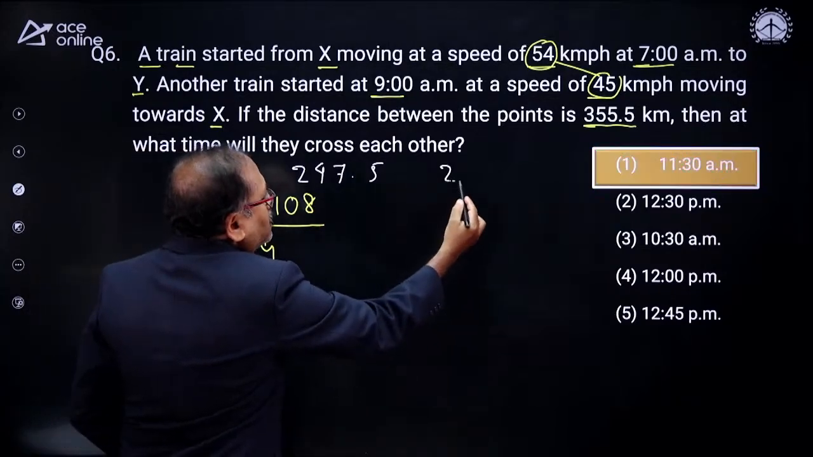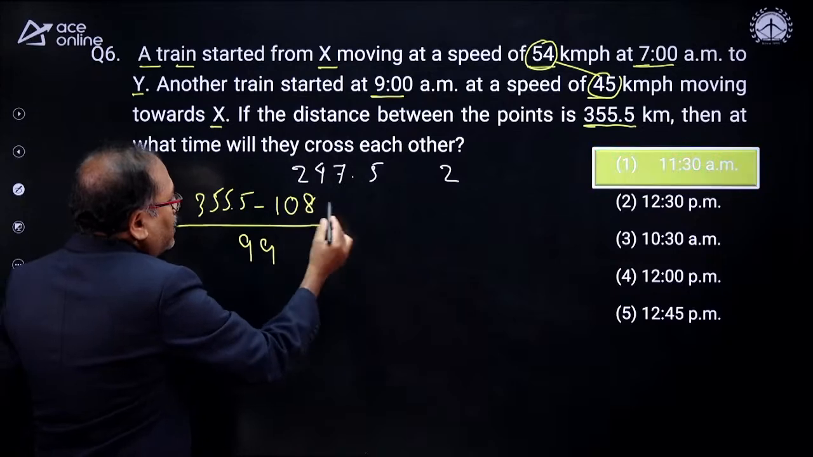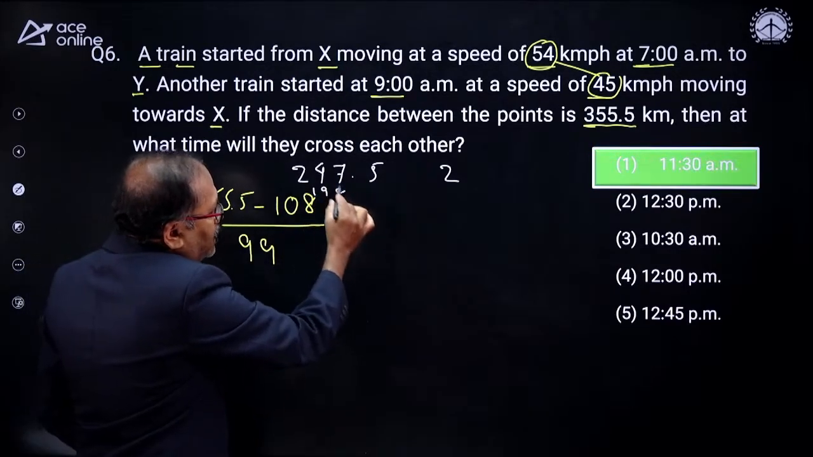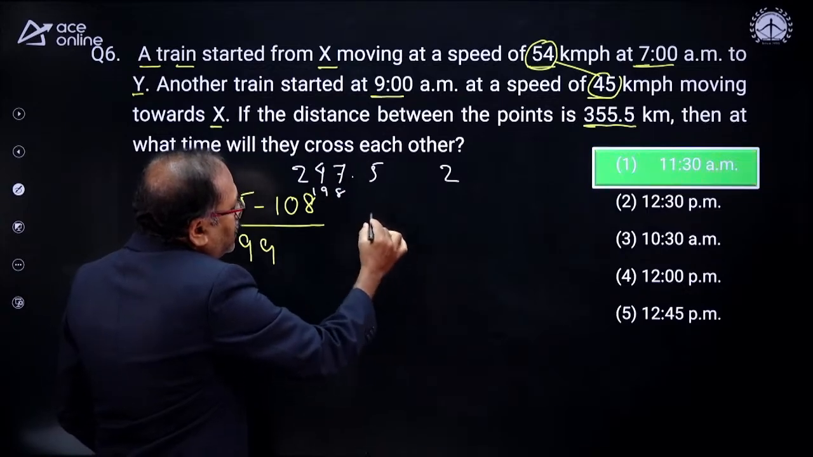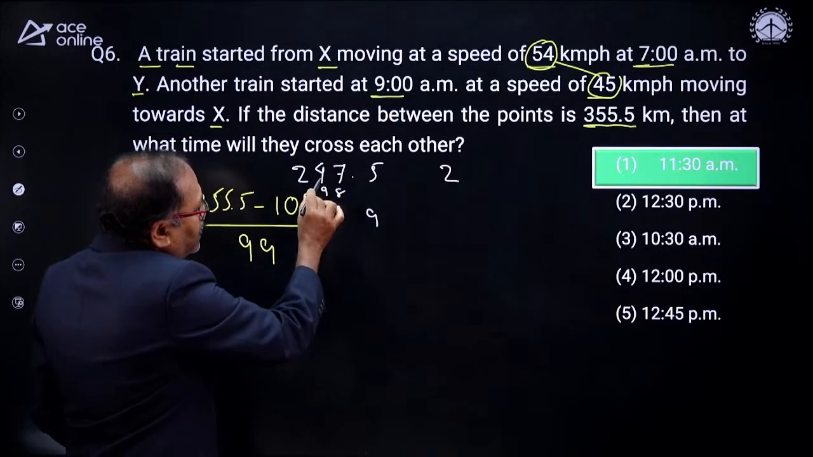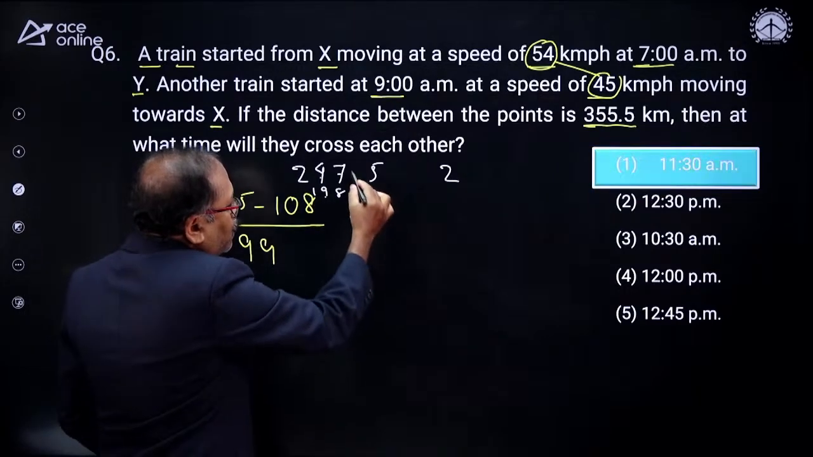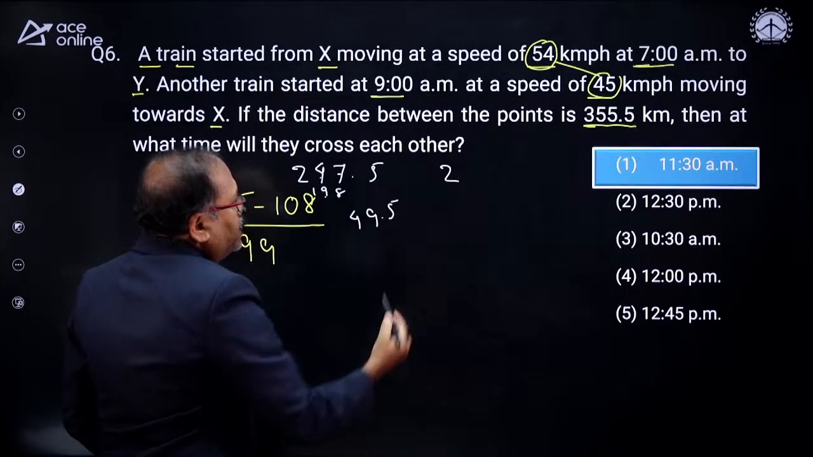2 times 9 is 18, carry 1. And 2 times 9 is 18 and 1, 19. So I am left with 17 minus 8, which is 9. And then 13 minus 9, which is 4.